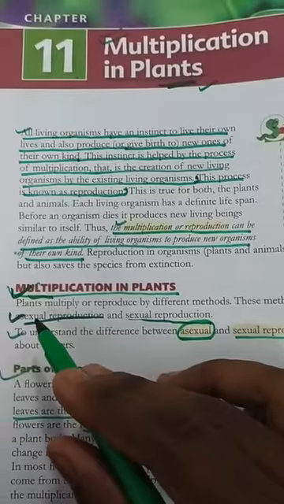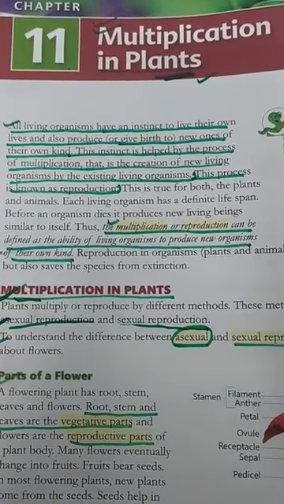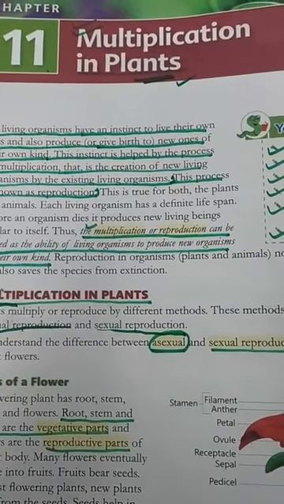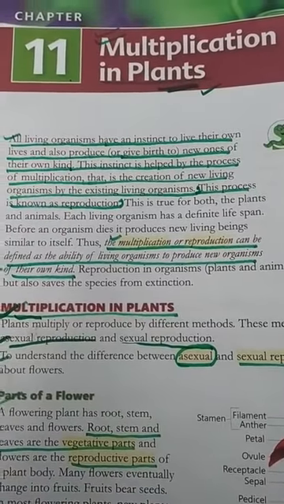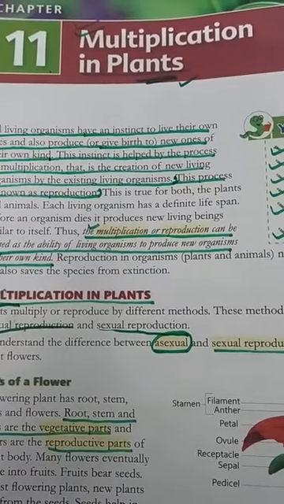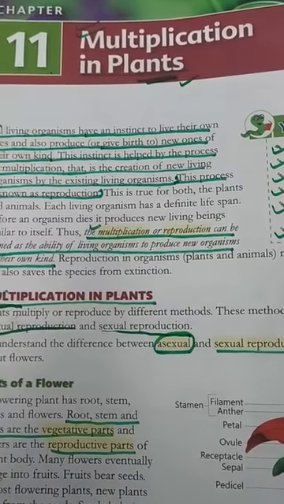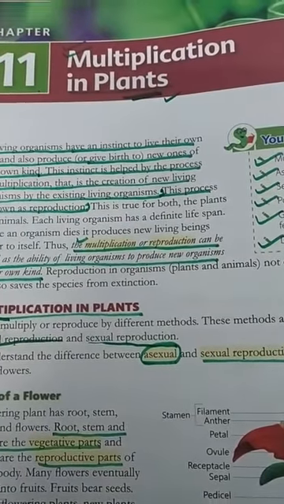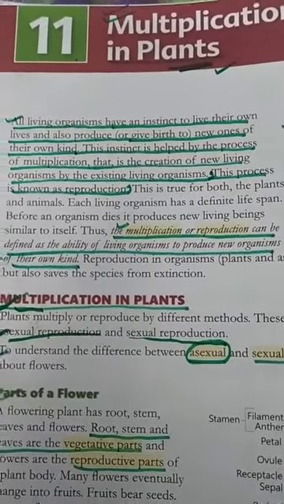Students, we talk about asexual reproduction. Asexual reproduction is that in which only a single parent is required, and in sexual reproduction there is male and female, both parents are required. बात कर लेंगे to understand the difference between asexual and sexual reproduction. उसके बारे में first of all we are going to talk about the flower.